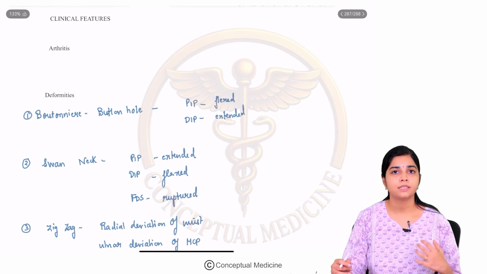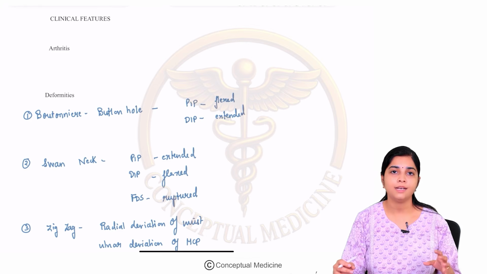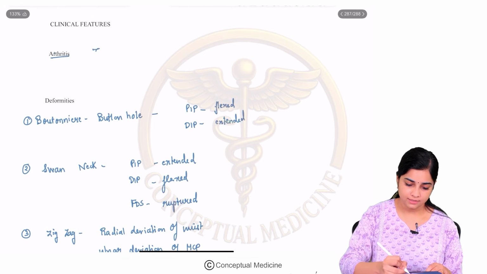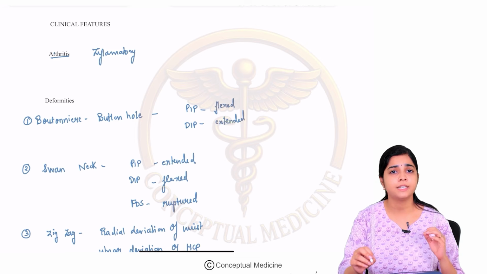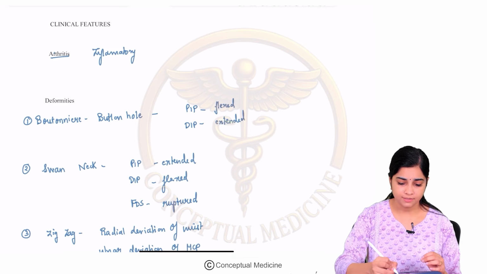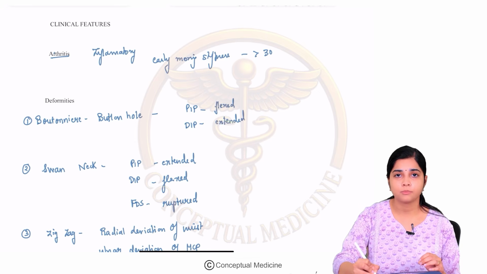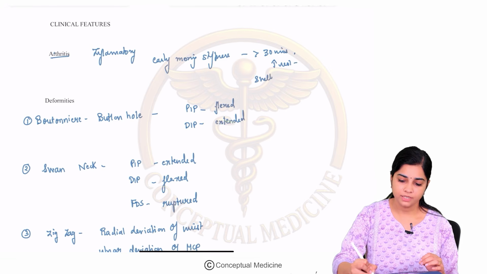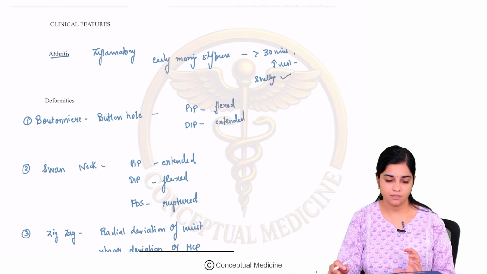So let us look at the clinical features of rheumatoid arthritis one by one. First we'll be looking at predominantly the articular manifestations. What is the pattern of arthritis? This arthritis is definitely an inflammatory arthritis. So if it is an inflammatory arthritis, how are they going to present? They are going to present with early morning stiffness which lasts for more than 30 minutes, and it increases with rest, and associated swelling of the joint can be present. Okay, so that is your inflammatory arthritis, right?